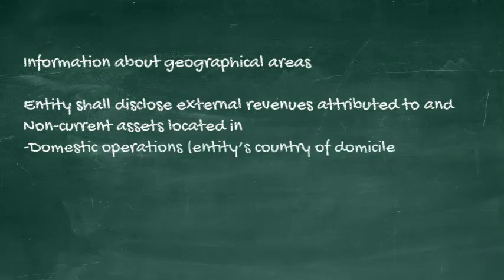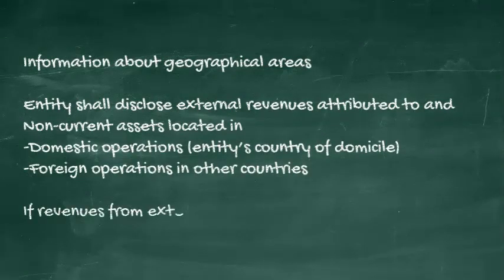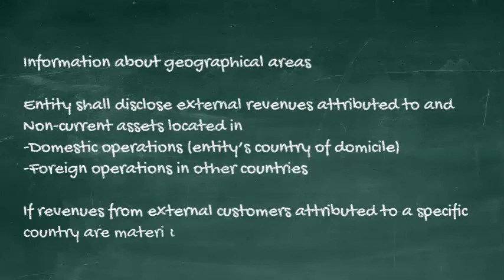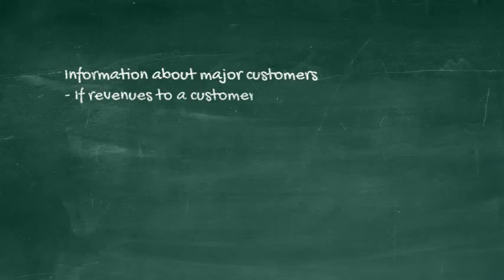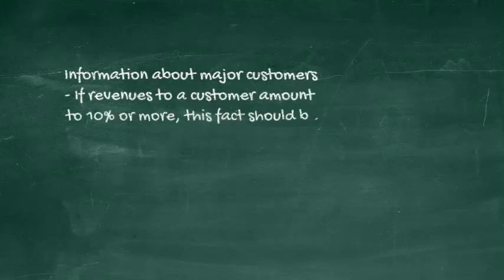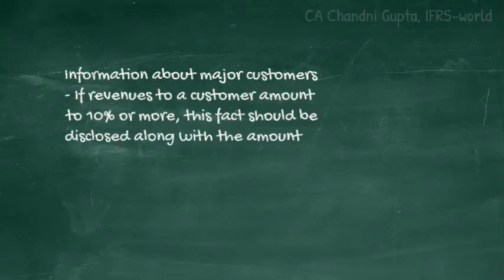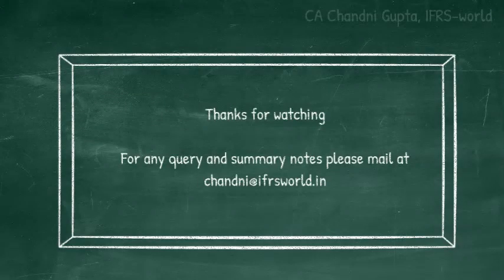The entity is required to disclose external revenues and non-current assets that are attributable to domestic operations and foreign operations. The last part is information about major customers. When the revenues from a customer amount to 10% or more of the total revenue of the entity, the entity is required to disclose the fact along with the amount.